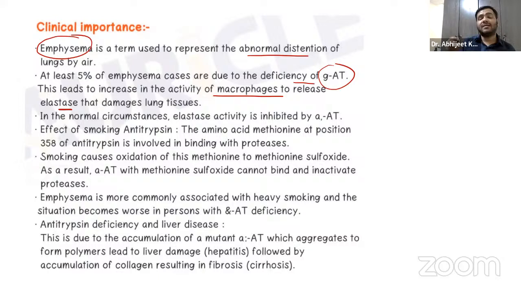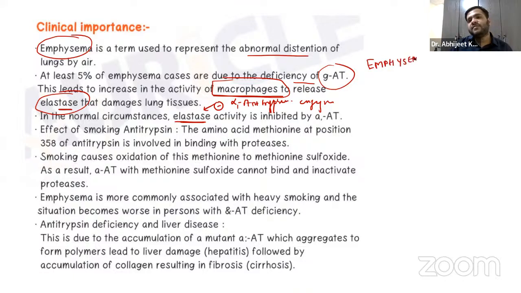So remember, guys, what is the pathogenesis behind that? There will be an increase in the activity of the macrophages, which release elastase, that damages the tissues of the lung. In normal circumstances, this elastase is inhibited by the alpha 1 antitrypsin enzyme. Now, what is the most common cause of emphysema, guys? It is again a very important viva question. That is smoking.